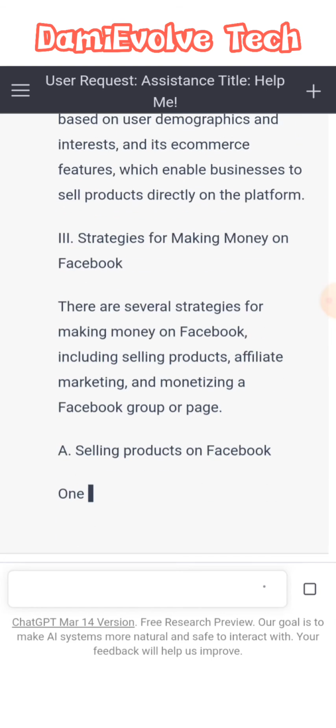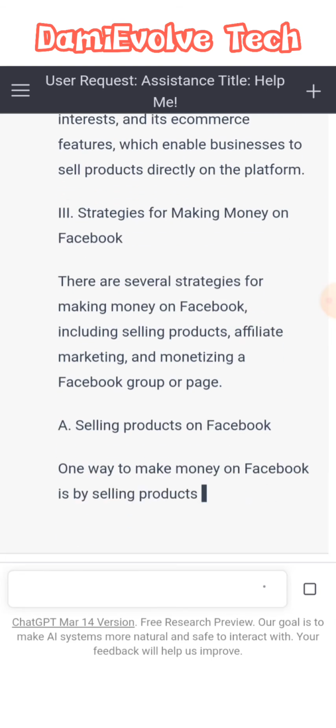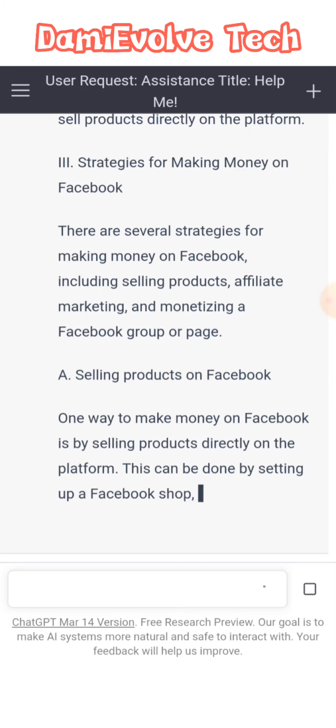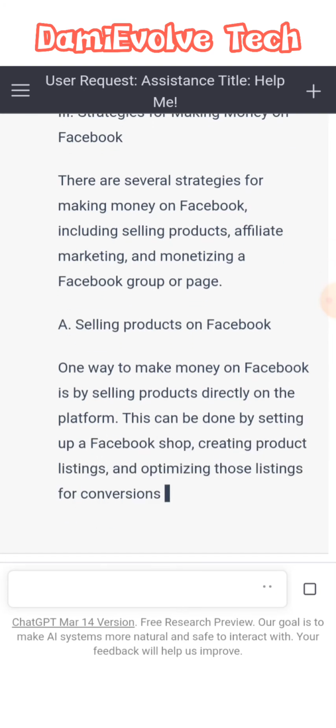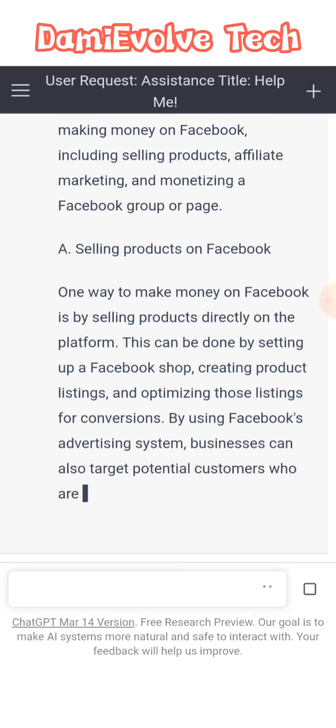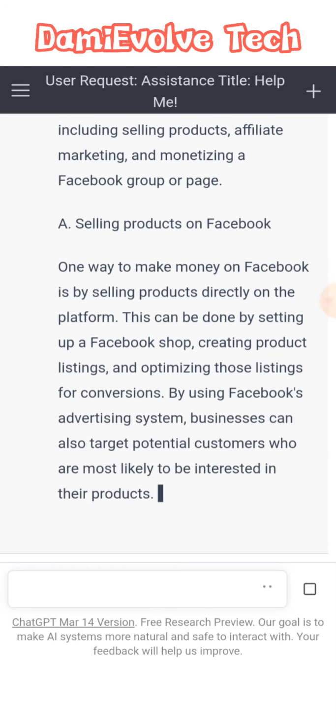Strategies for making money on Facebook, selling products on Facebook. It gives you the subtopic and also explains it. So guys, so many things can be done with this amazing tool.